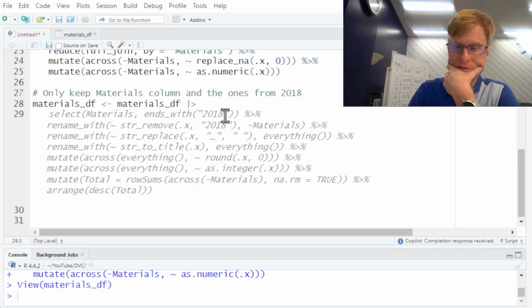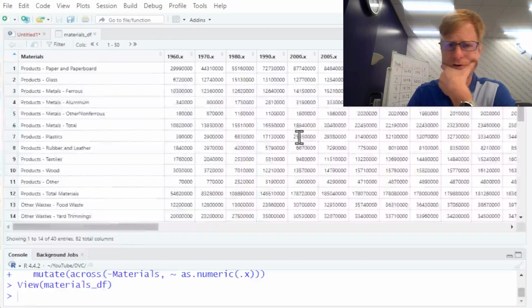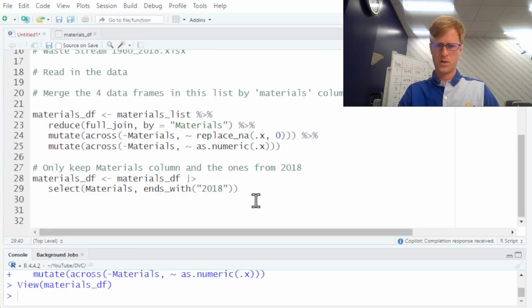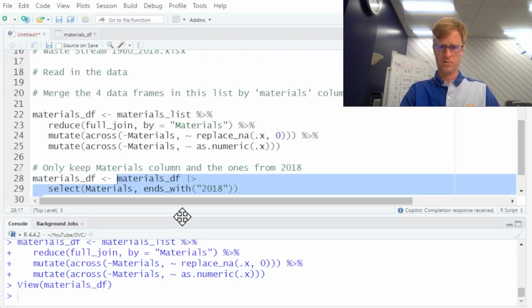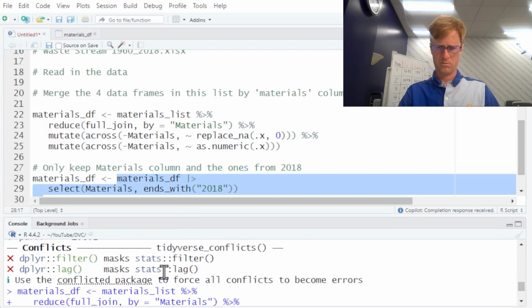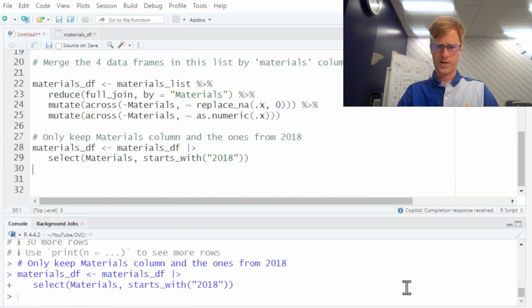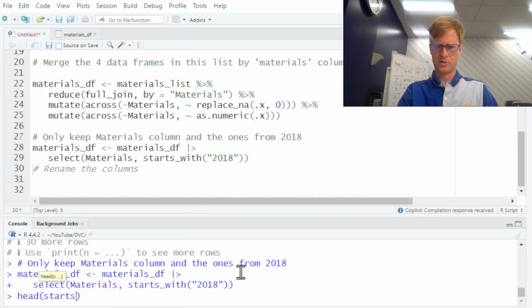I definitely want the columns with 2018. I don't think they end with 2018 though. I think they start with 2018. Yes, as you can see. So I'm just gonna not trust the rest of this because I don't think this is gonna work. Let's see what it would give us if we did ends with 2018. Yeah, nothing. Nothing ends with 2018, it starts with 2018. So let's give that a try. And then head starts, head